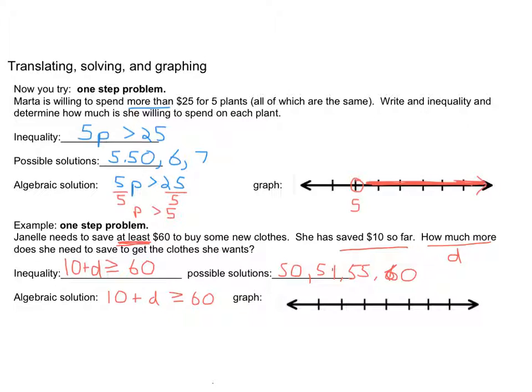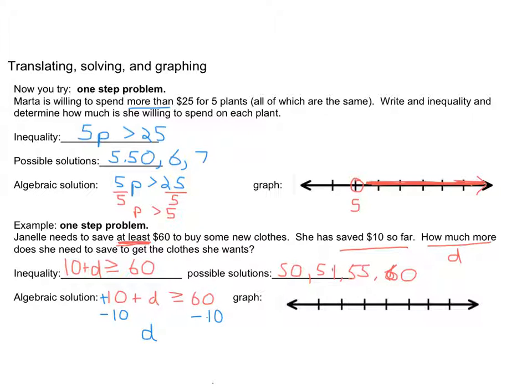This is just a one-step equation. I need to undo this 10. Now this 10 is being added, not because of this plus, but because of this invisible plus that goes with the 10. So I have to undo that with a minus 10. I need to balance that out on this side.